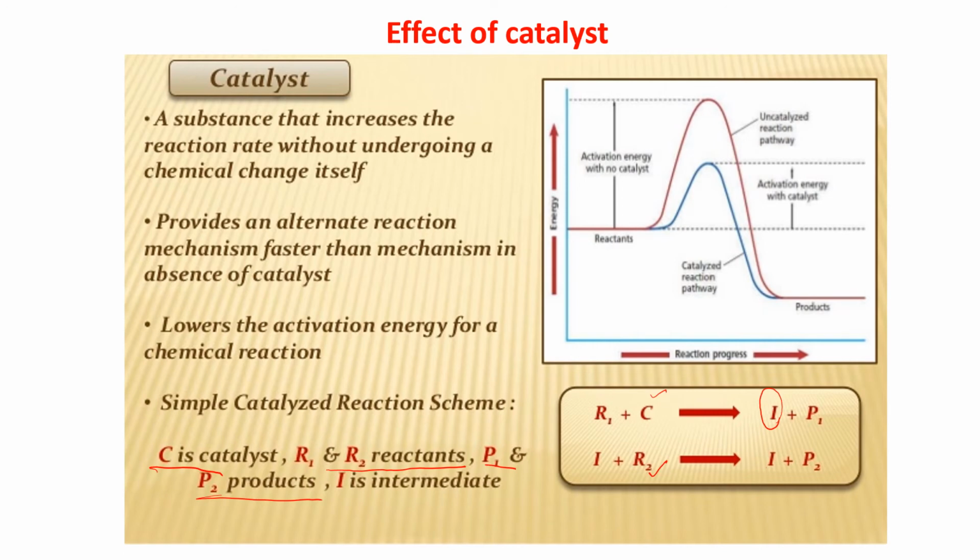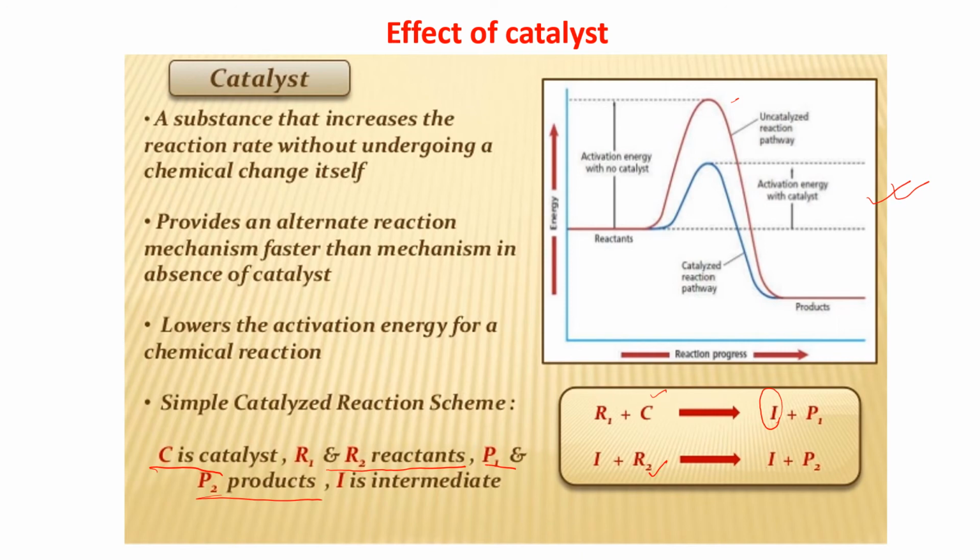Okay, now see the graph here. The red one is the graph for the reaction mechanism, or this is the activation energy for this red graph. This red graph indicates the reaction without catalyst. And the blue one shows you the pathway for the reaction with catalyst.